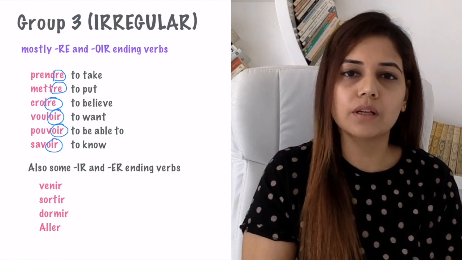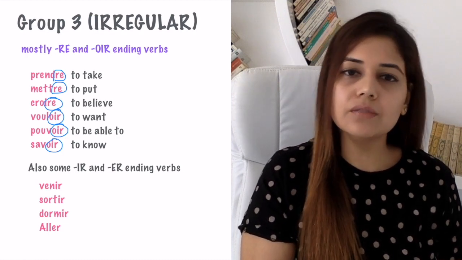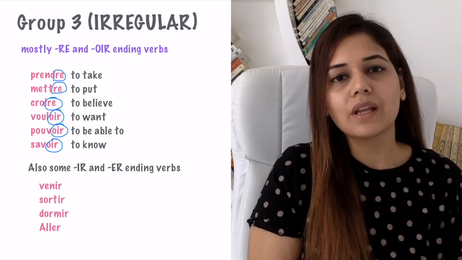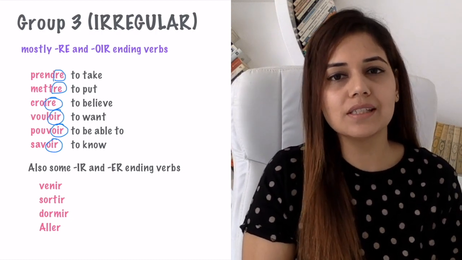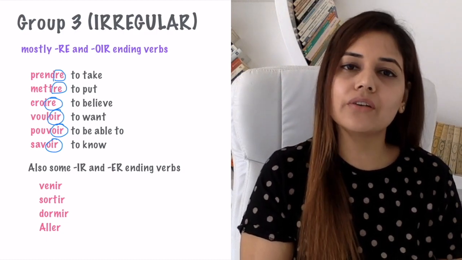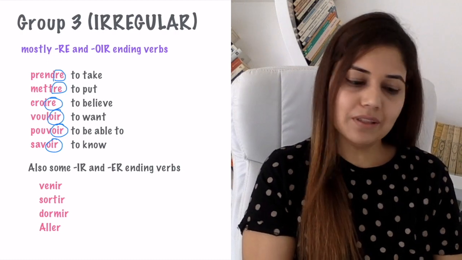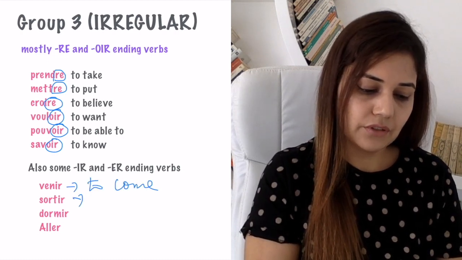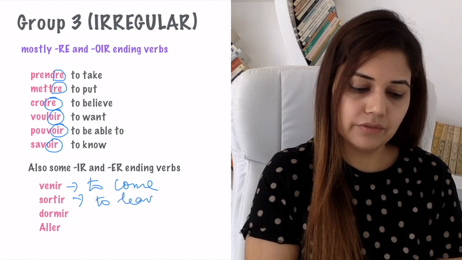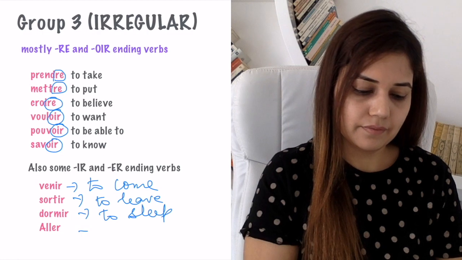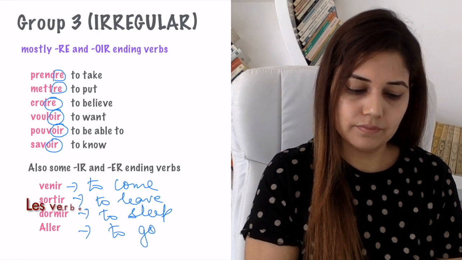savoir to know. Now, there are certain irregular verbs which we've already categorized as exceptions from the first and the second group. They will also be put in this category of irregular verbs. For example, venir, which was to come, sortir, to leave, dormir, to sleep, aller, to go.